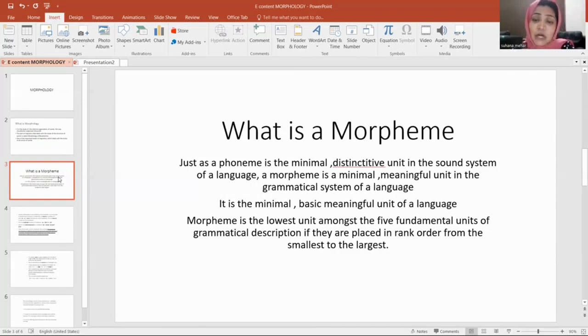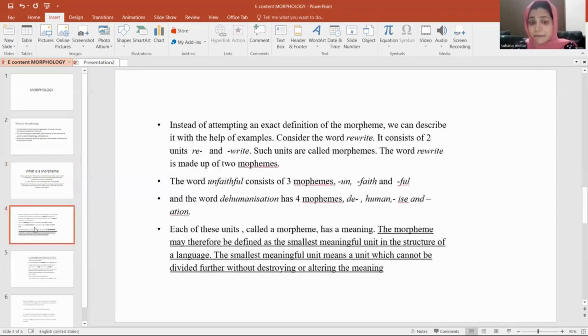So we can say that morphology is the study of morpheme. And how can you define morpheme? Morpheme is the minimal, basic, meaningful unit of a language. Instead of attempting an exact definition of morpheme, we can describe it with the help of examples. Let us take the word rewrite. The word rewrite is composed of 2 units, re and write.